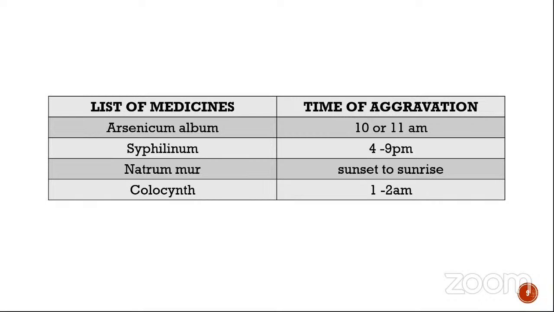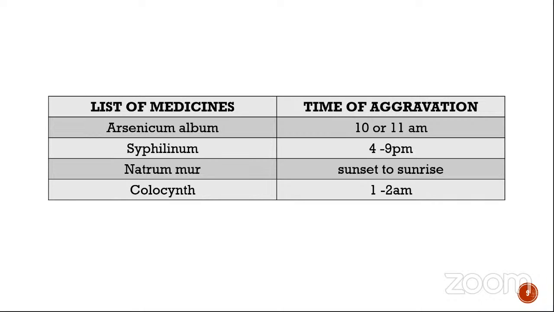Then syphilinum, it's a syphilitic drug, and syphilitic miasm and syphilitic drugs have an aggravation in the night, basically. So syphilinum belongs to sunset to sunrise, opposite of natrum mur. So syphilinum will go to the third one.